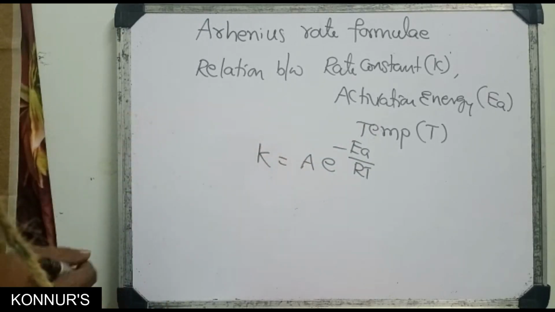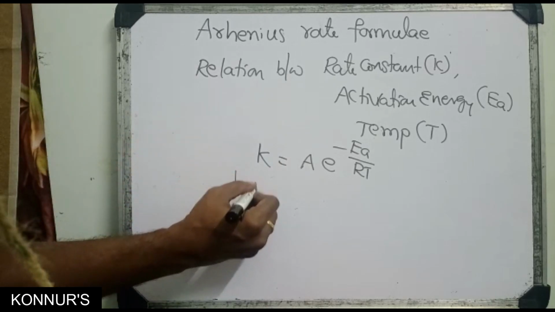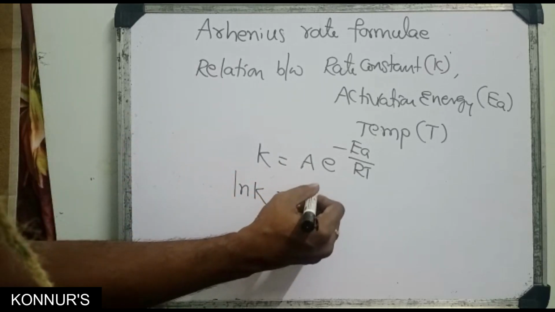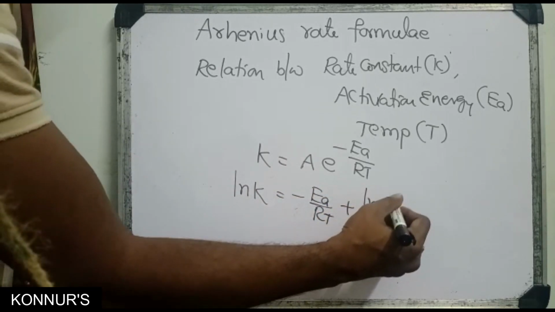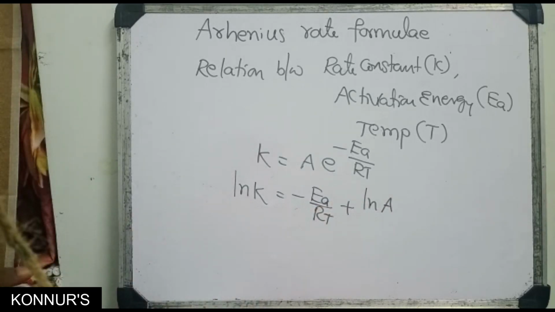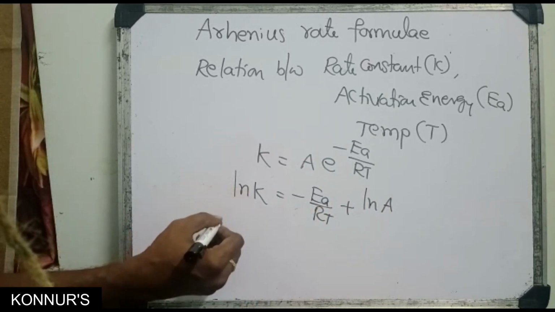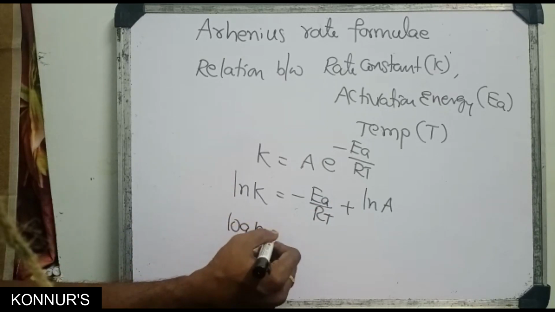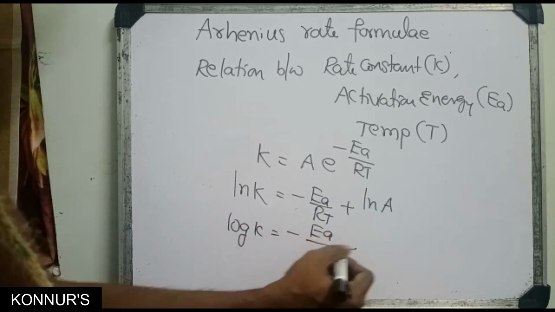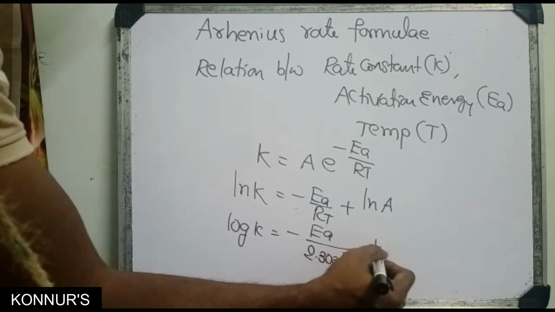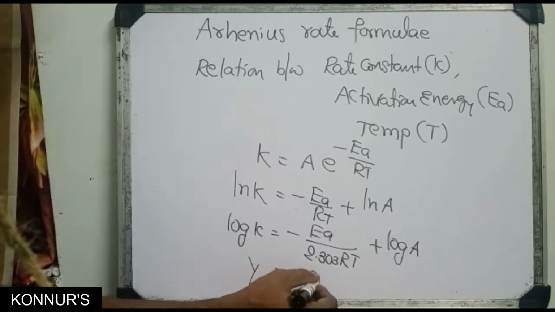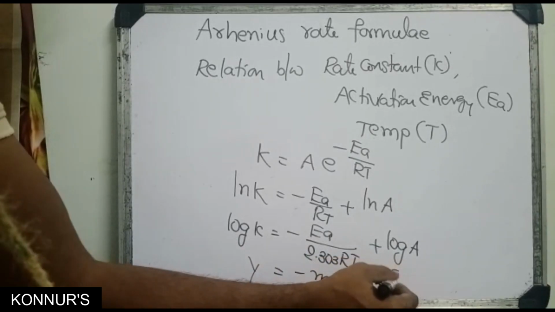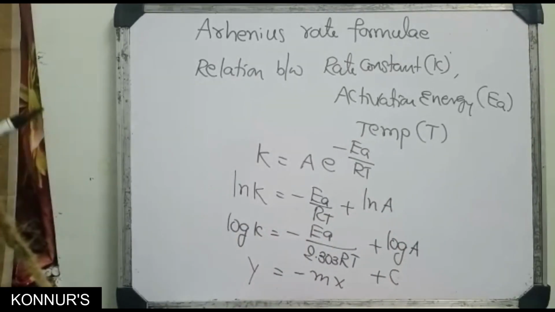Suppose you take logarithms on both sides. Natural logarithm of K equals minus Ea by RT plus natural logarithm of A. If you use base-10 logarithm, 2.303 log K, so log K equals minus Ea by 2.303 RT plus log of A. It looks like y equals minus mx plus c. So you take the graph also.